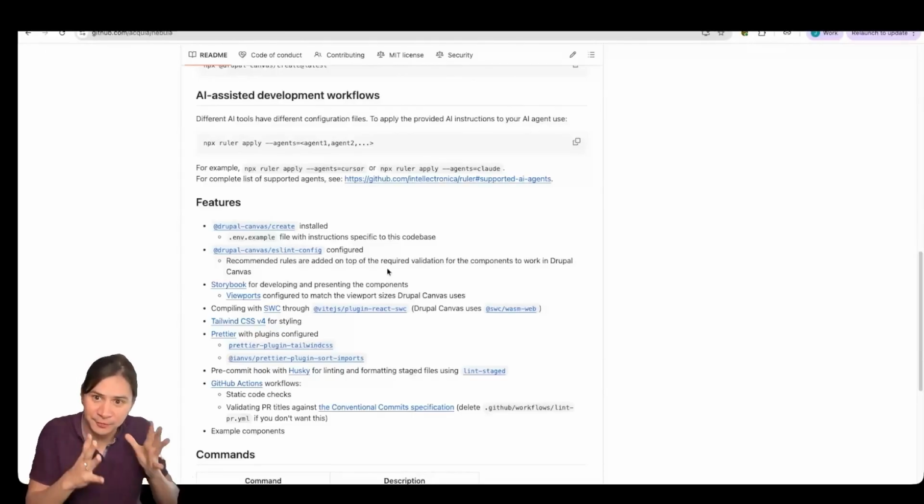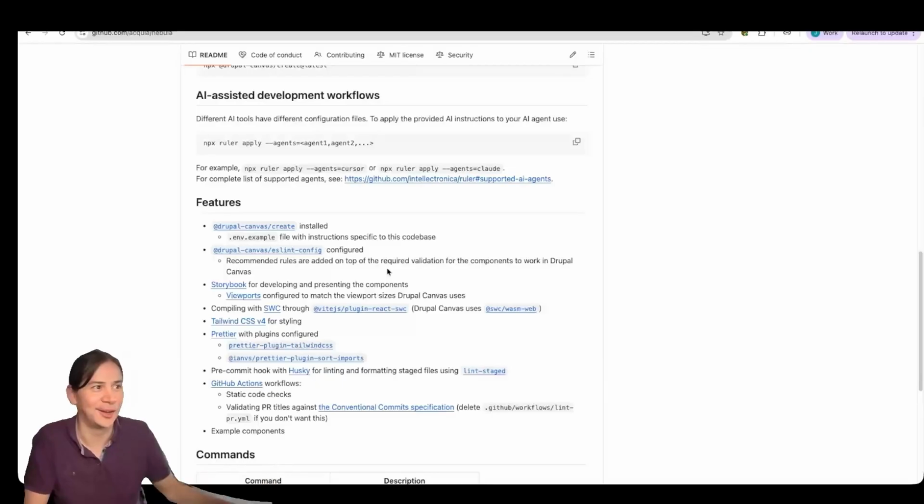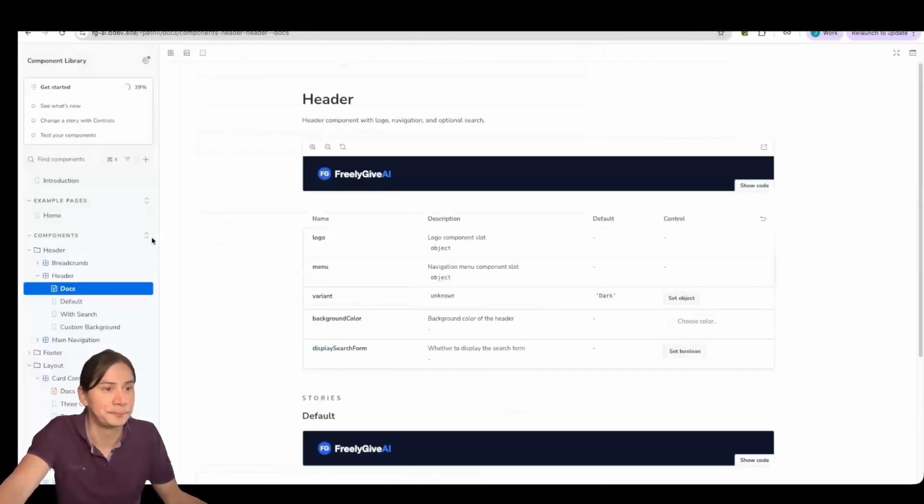We made ours very focused on Claude Code and the skills that are to do with Claude Code. And then we've got a few other things that are coming, which I'll talk a bit about. So the first step was it would take those designs, the screenshots and the HTML, and turn them into Canvas. And then this is what it did. So here's an example of a header, and then this is the homepage.